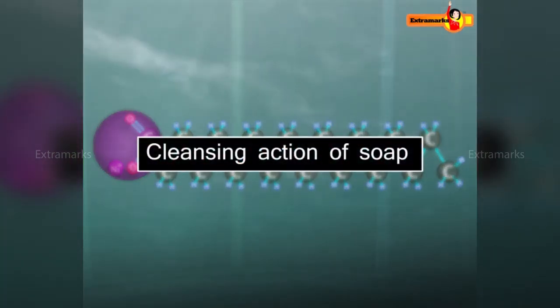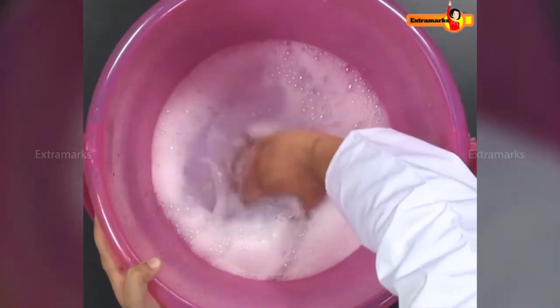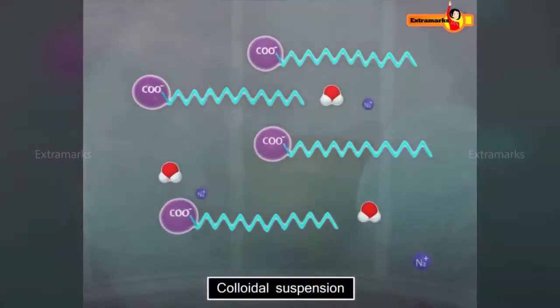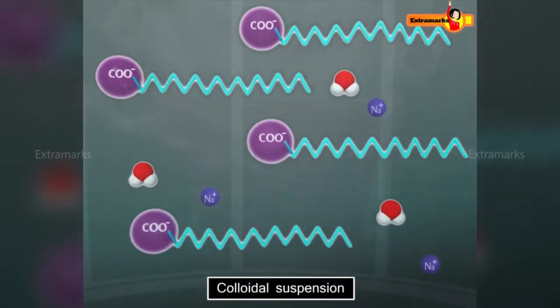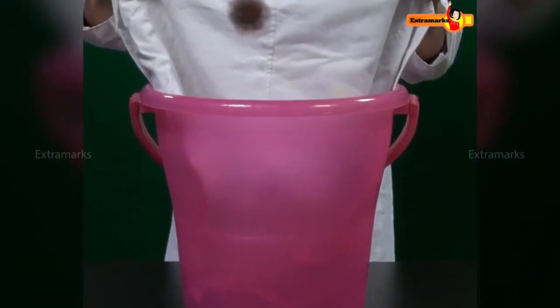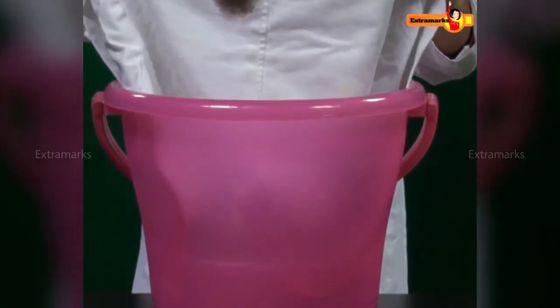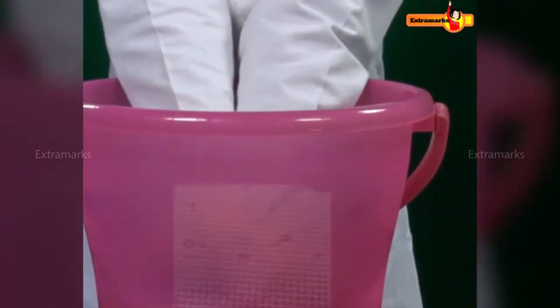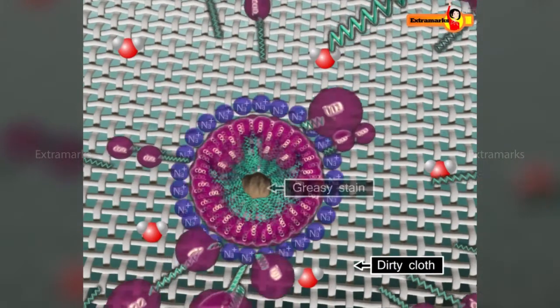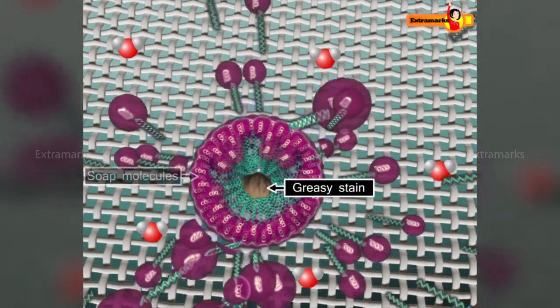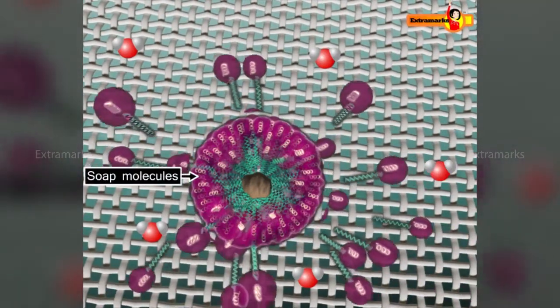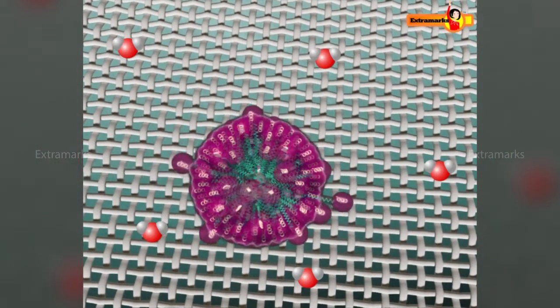Let us learn about cleansing action of soap. When soap is dissolved in water, it forms colloidal suspension in water. When a dirty cloth with greasy stains is placed in the soap solution, soap molecules get attracted towards stain in the fiber.